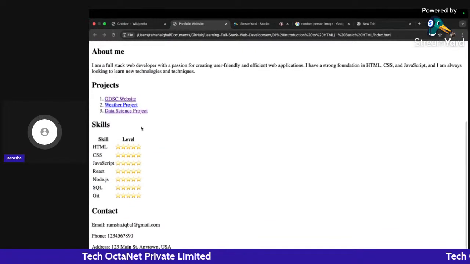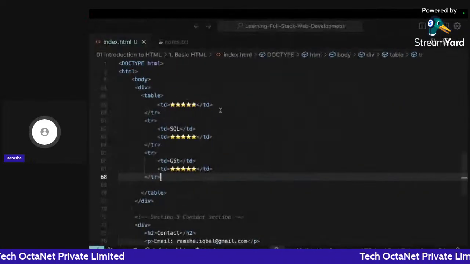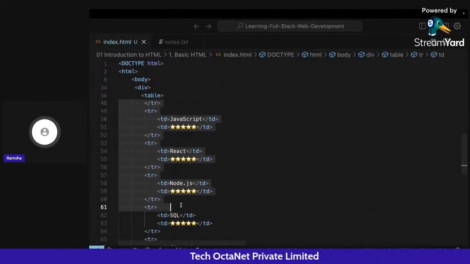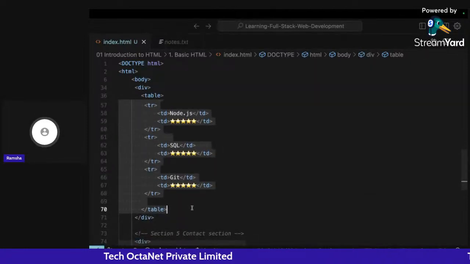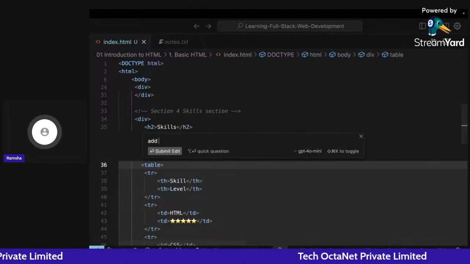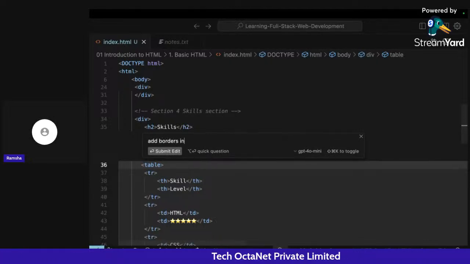So you can see I'm also able to show this in that particular format. Now this doesn't look that good, it does not look like a table. So what I can do here is add borders in the table.